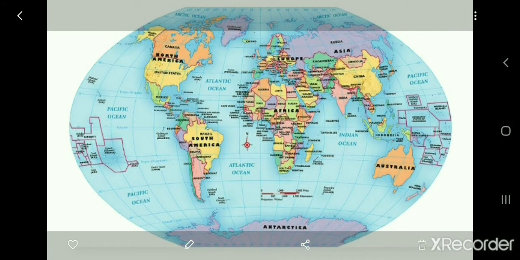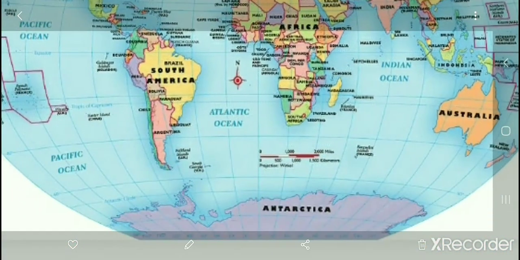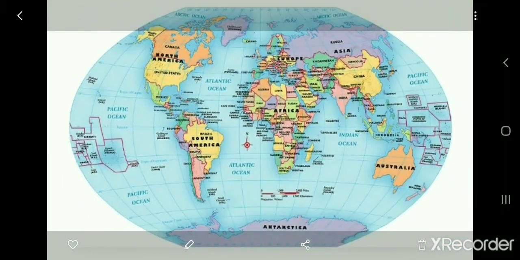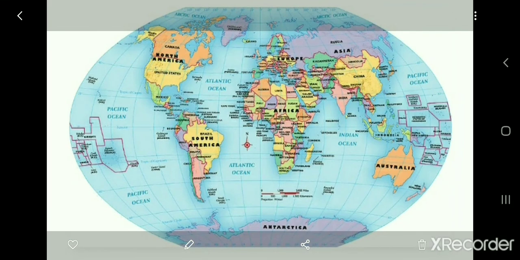Now tell me which ocean is spread in 4 hemispheres, meaning Northern Hemisphere, Southern Hemisphere, Eastern Hemisphere and Western Hemisphere. Which ocean has spread across all 4 hemispheres? That is the Atlantic Ocean. You can see the Atlantic Ocean in the north as well as south. Right. And which other ocean? Pacific Ocean.